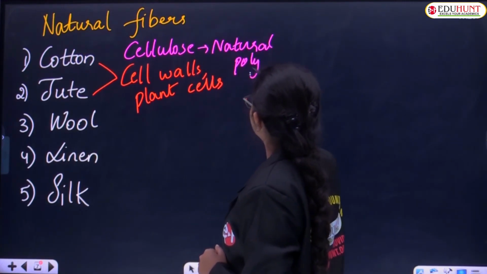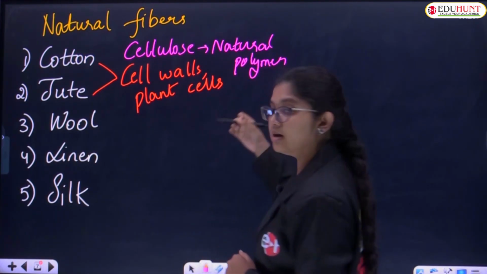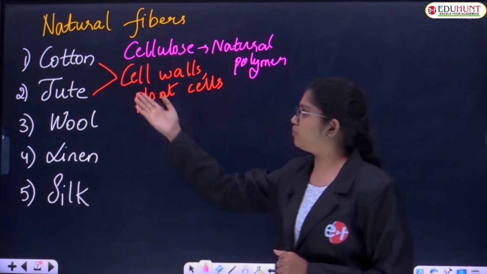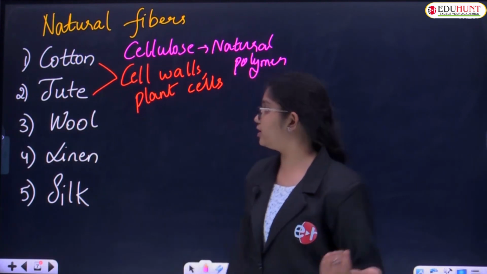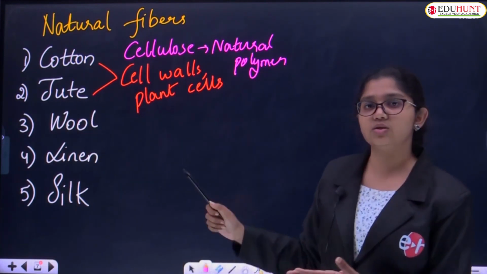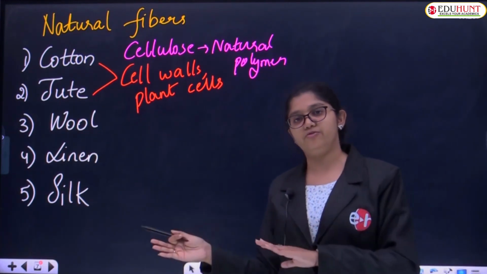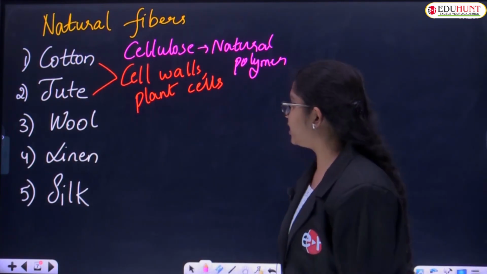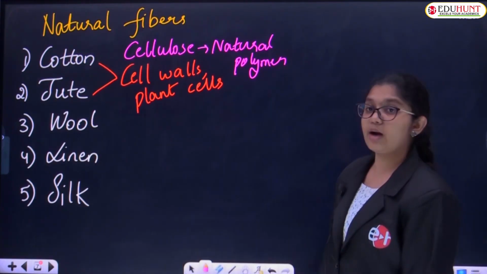So, cotton and jute are prepared naturally from the cell walls of plant cells. They both are obtained from plants only, children. They contain cellulose as a natural polymer. Hence, they are prepared from particular plants: the cotton plant and the jute plant. And coming to wool.